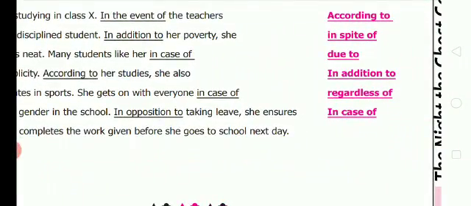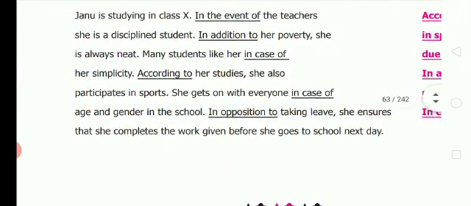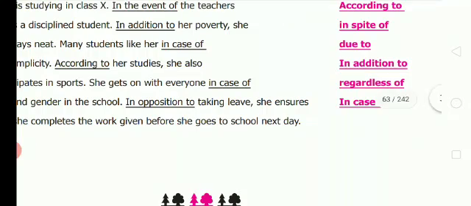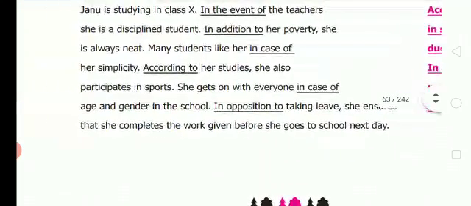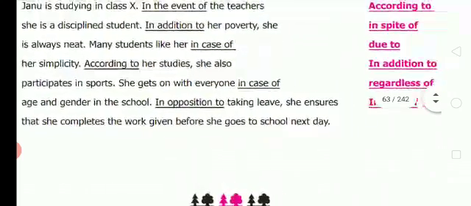So, in addition to is wrong. In spite of her poverty, she is always neat. That means she comes very neatly to school. Many students like her. In case of means it is conditioned. So here it is due to her simplicity. According to will not come. In addition to her studies, she also participates in sports. She gets on with everyone.